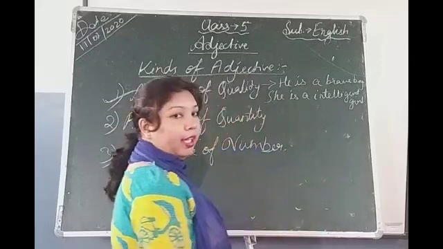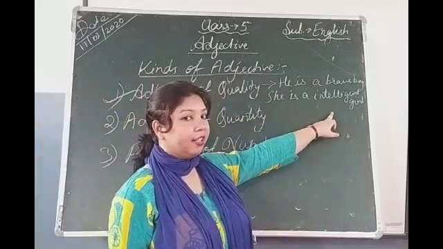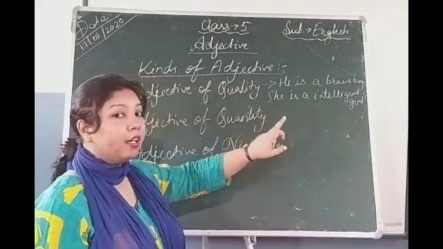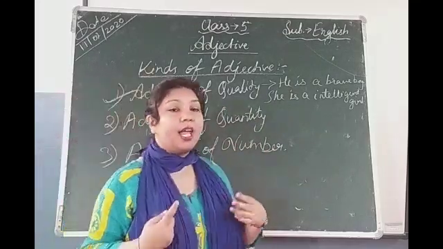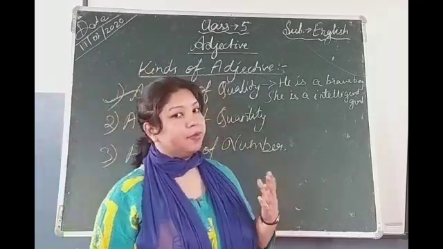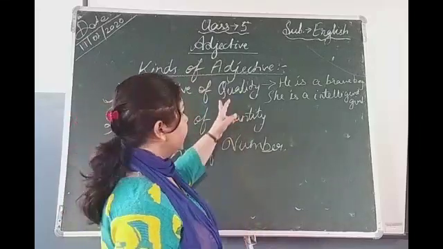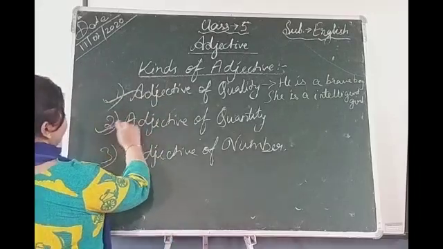What kind of girl is she? Intelligent. It is expressing what? The quality of a girl. So, adjective of quality means which describes the quality of a person, place, or thing is called what? Adjective of quality.